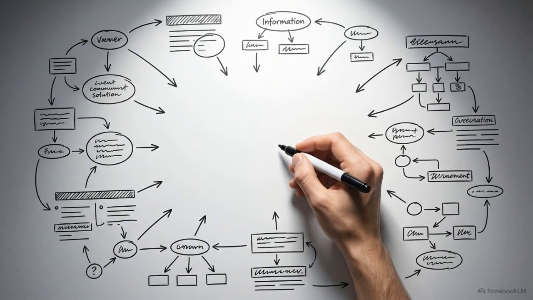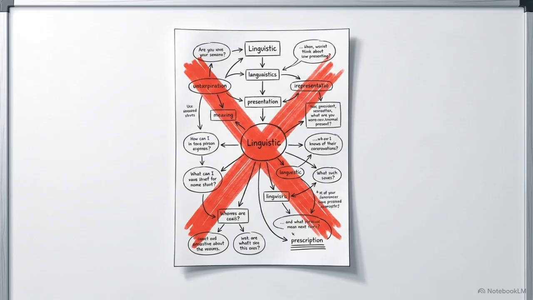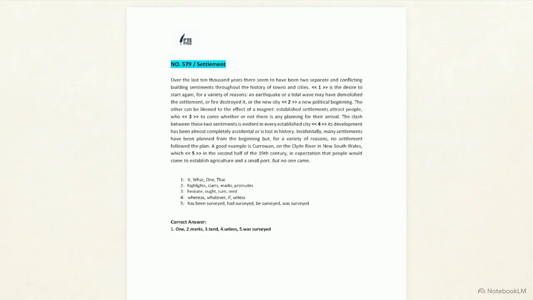To solve blank 1, we have to look past the immediate sentence. Reading in a vacuum is where most test takers lose points. The preceding sentence establishes a specific set of data, 2 separate and conflicting building sentiments. This is the anchor for our first missing word. Because the text mentions 2 sentiments, and then later uses the phrase "the other," our blank must provide the first half of this correlative pair.